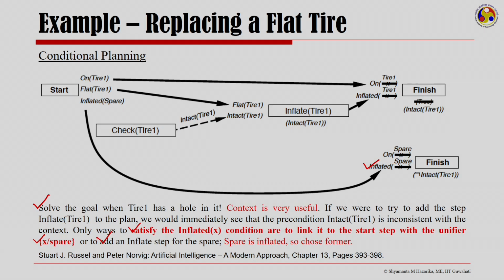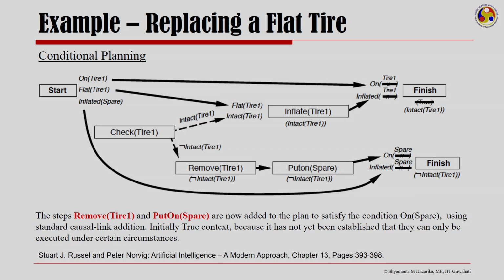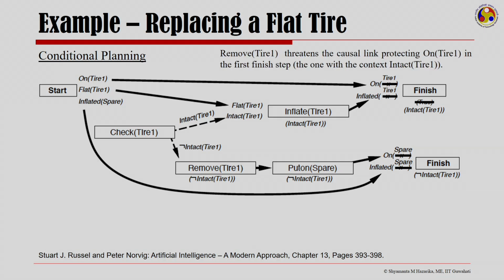Now, spare is inflated, so you choose the former, and you have now only to add the two conditions, that you remove the tire and put on the spare. The steps remove tire and put on spare are now added to the plan to satisfy the condition on spare. However, when I am doing this, one needs to realize that the remove tire 1 actually threatens a causal link which is on tire 1 in the finish step, and this I need to take care of.